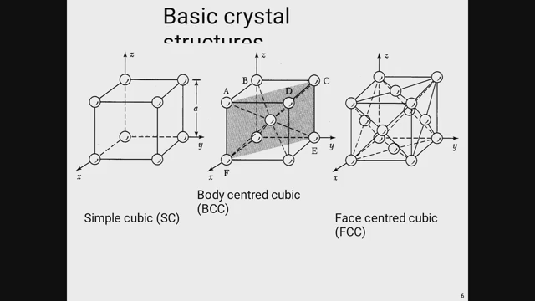That means 6 faces will be reserved by 6 atoms, and there are 8 corners. That means the 8 corners are always reserved by 8 atoms. That means the total number of atoms in the case of FCC will be 8 plus 6, 14.